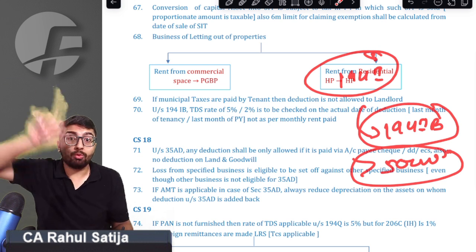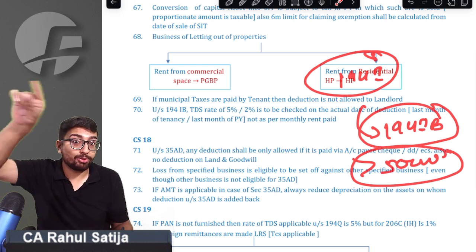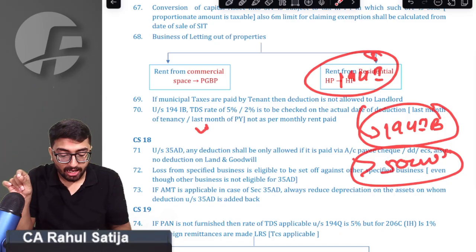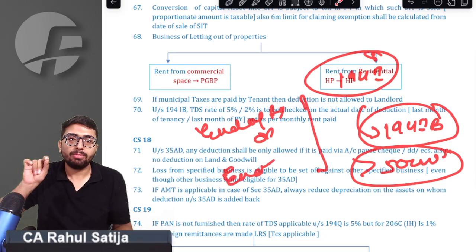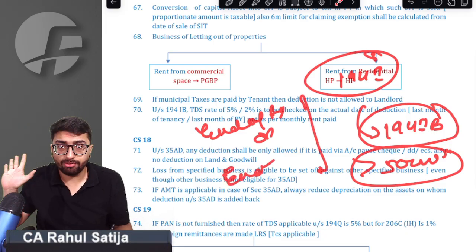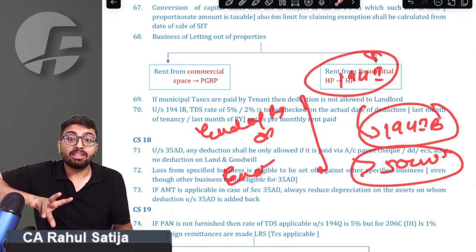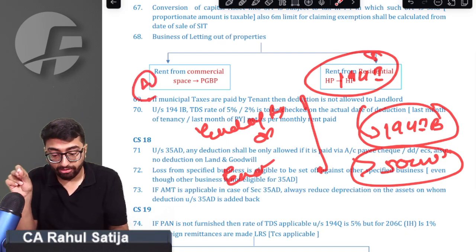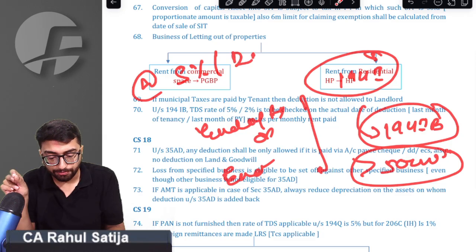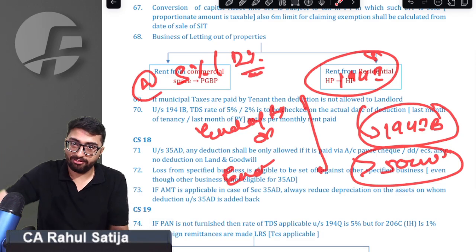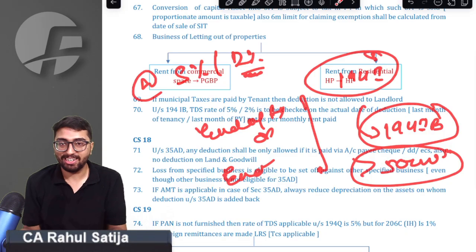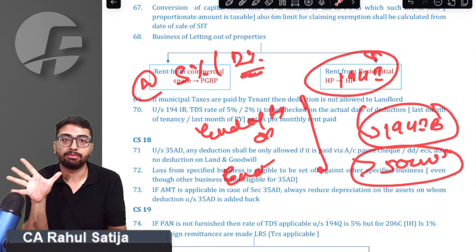We are clear. When TDS liability arises, it arises at the end of the financial year or at the end of the tenancy, whichever comes earlier. We are clear on that point. We have to deduct the TDS at the rate of 5% or 2%, depending upon the date. If TDS is to be deducted prior to 30th September, then 5%. If TDS is to be deducted later on, then it has to be 2%. We are clear on that point.